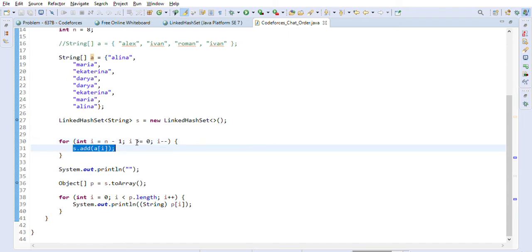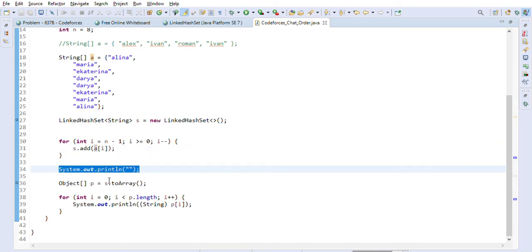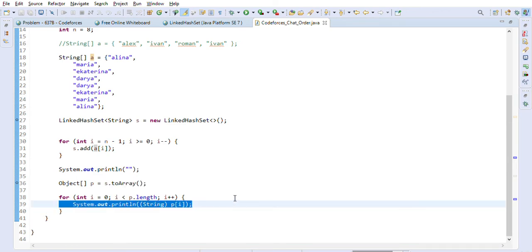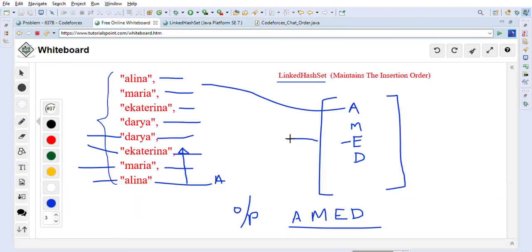After that we convert that LinkedHashSet into an object array because we want to print it. We just go through this array and print our LinkedHashSet. So this is what we are doing, and that way we will get the output.